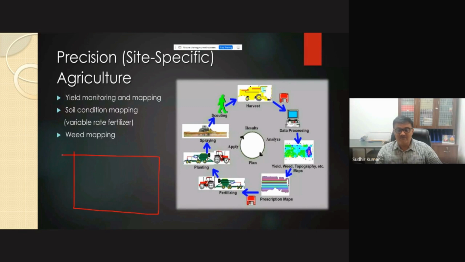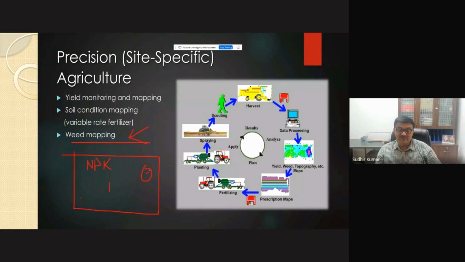One more important aspect on the farmer side is site-specific agriculture, because in the whole field we won't find the same gradient for NPK. Once we have the spectral signature for the soil, we can find out which part of the field has less N and more P and K. Based on that, we can ask the drone to go, based on these inputs about the layout and where we need to.